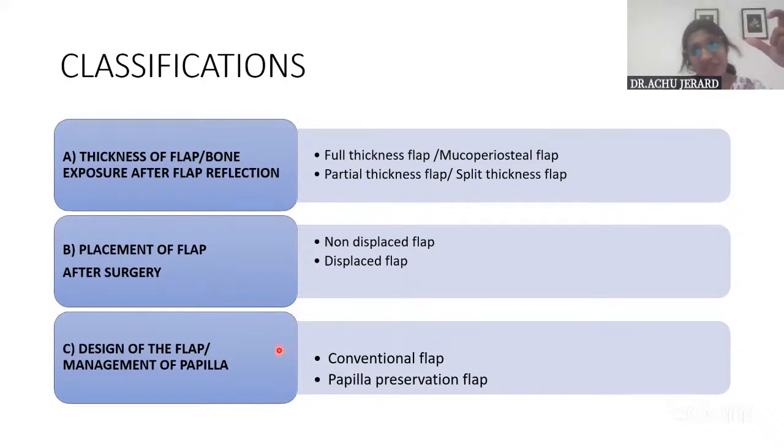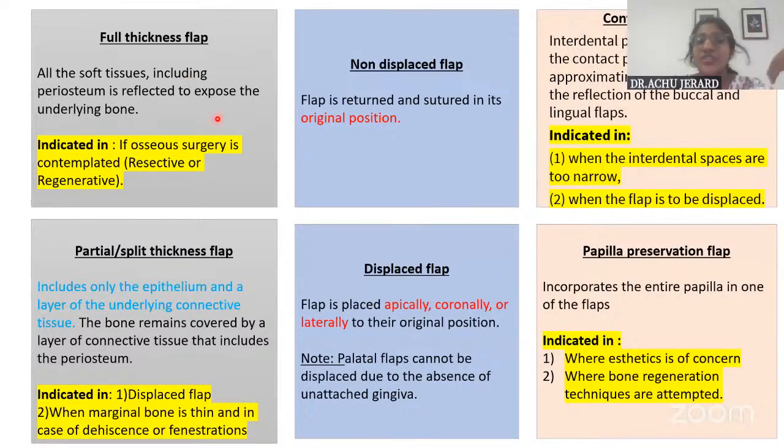And based on the design of the flap, whether it preserves the papilla or not, it is classified into conventional flap or papilla preservation flap. Okay. And then under each of these, you will have to write the relevant points. Okay. That is in full thickness flap. What is full thickness flap? Okay. It includes all the soft tissues. Okay. And it exposes the underlying bone. It includes the gingival epithelium, connective tissue, and the periosteum is reflected.